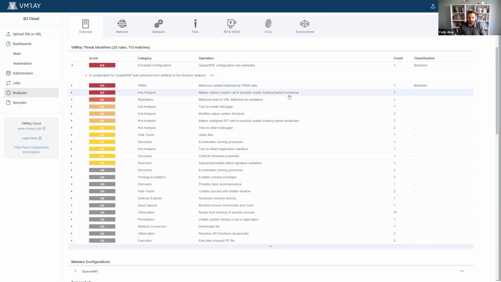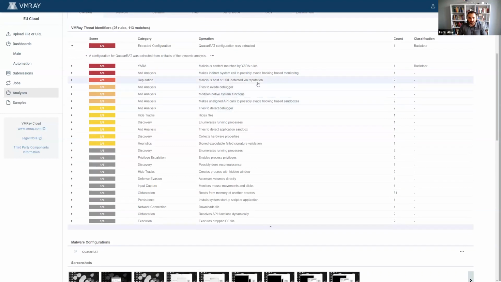And we have the anti-analysis functionality, the behavior that we saw, because we saw that this sample is making direct system calls to possibly evade hooking-based monitoring. And we also have reputation, but not antivirus in this analysis. Antivirus doesn't work for some reason because of the packers, I believe.